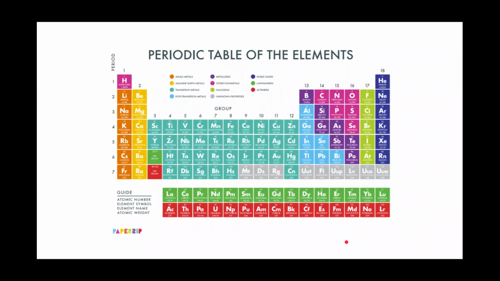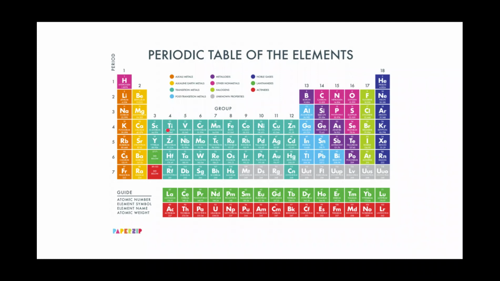Here we have the periodic table of elements with 118 known elements. The elements are ordered according to increasing atomic number. So here we have 1, 2, 3, 4, 5, 6, 7, and so on and so forth. A row of the table is called a period. So over here we have the first period. Down here we have the second period. We have the third period, and the fourth, and so on and so forth.